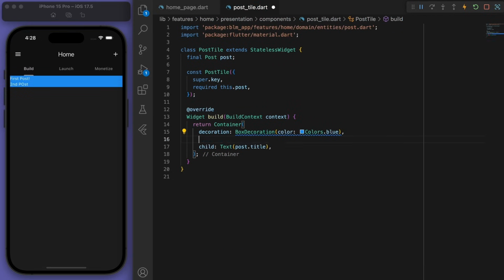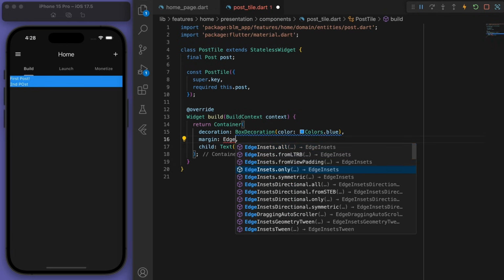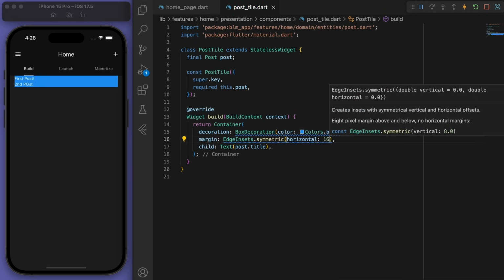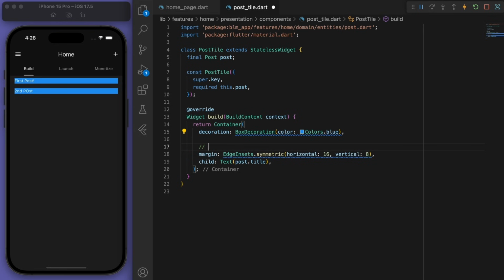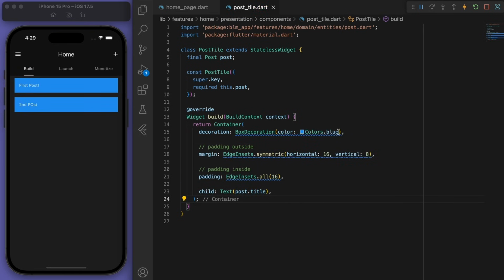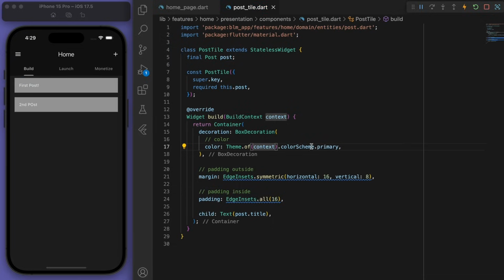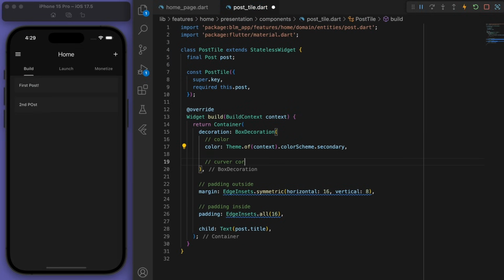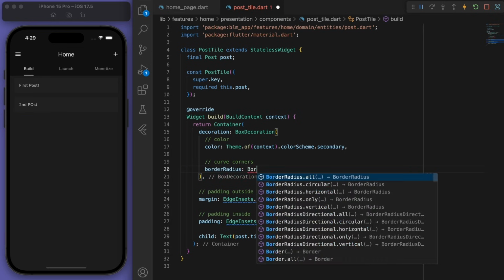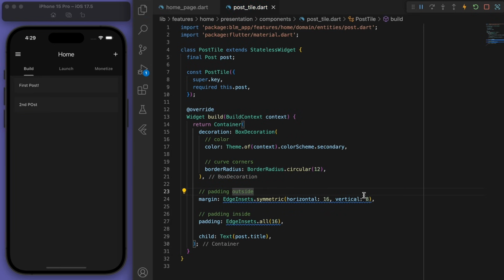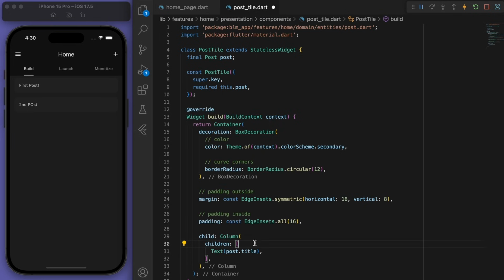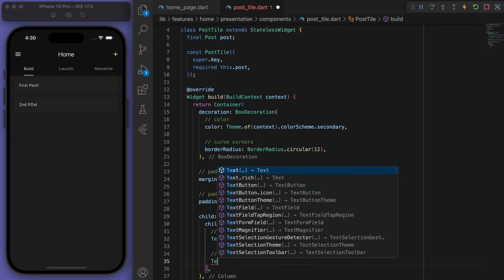And so now we can come back to our post tile and just start decorating in this file. So I'm going to start by adding some padding on the outside. Let's add some padding on the inside too. And in the decoration for the color, I'm going to use secondary and do the usual stuff like curving the corners and all that. Cool. Now when it comes to the actual text, let's have a column because I want to have two things, right? I want to have the title and then the content.